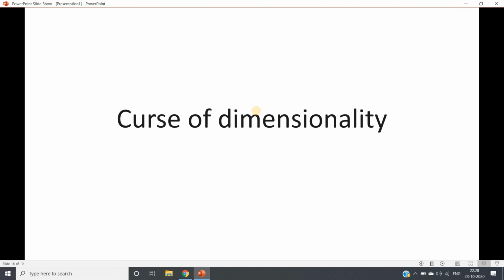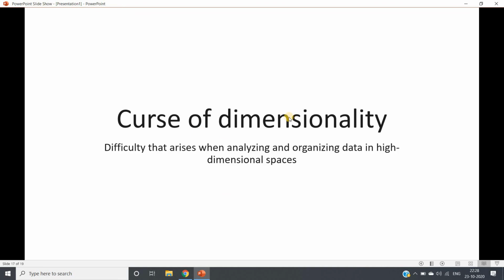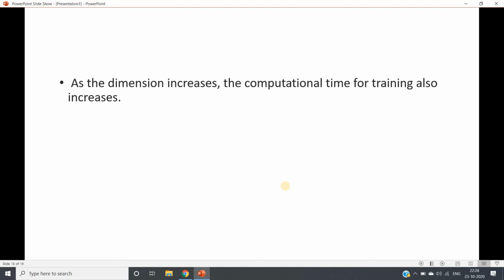And this is the curse of dimensionality. Dimensionality indicates the number of dimensions, or input features. I hope you know the meaning of curse; in Hindi we say abhishap. So due to increase in dimensionality, whatever problem we are facing is denoted by this beautiful term, curse of dimensionality. That is the difficulty that arises when analyzing or organizing data in a higher dimensional space. Higher dimension means more features. So we have seen that the decision tree has the problem of the curse of dimensionality.